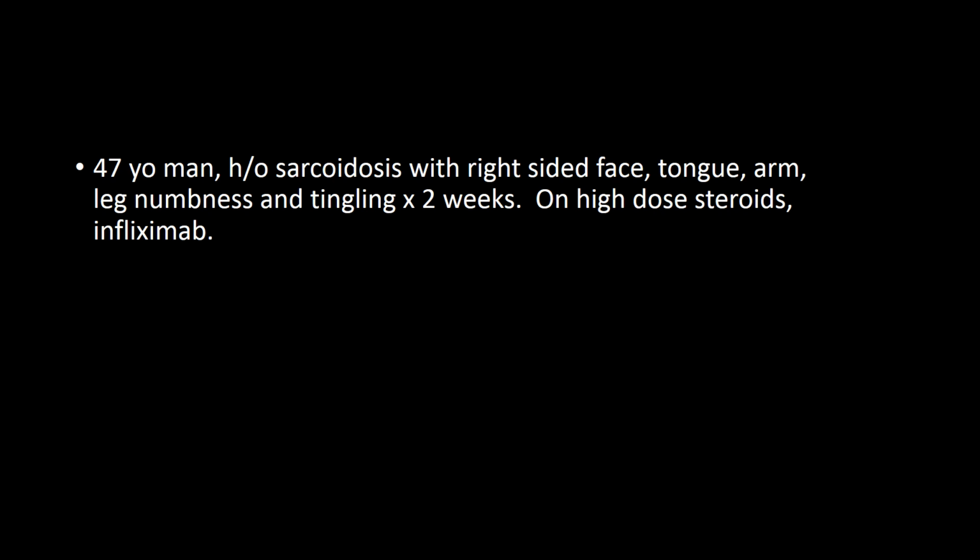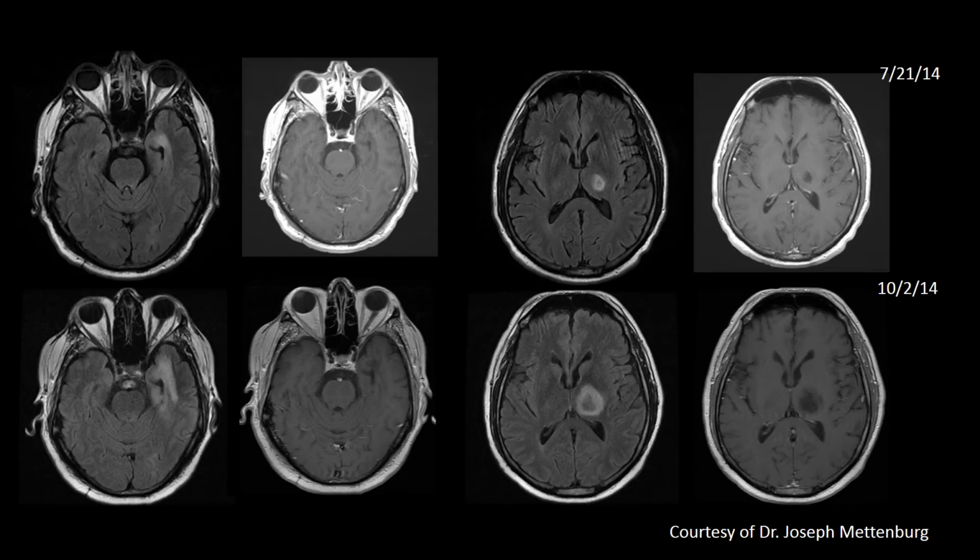So here's a 47-year-old man. He has a history of sarcoidosis. He has right-sided face, tongue, arm, and leg numbness and tingling for the last 2 weeks. He's been on high-dose steroids and infliximab. So what you see is two different time courses. This was obtained in July. This is obtained in October.